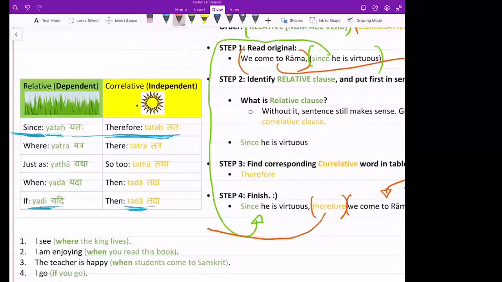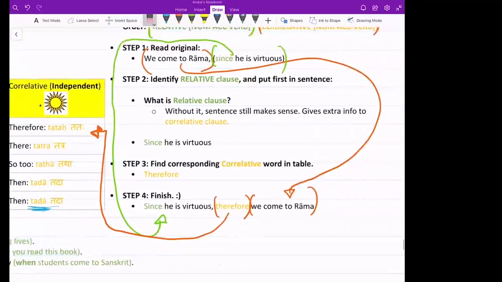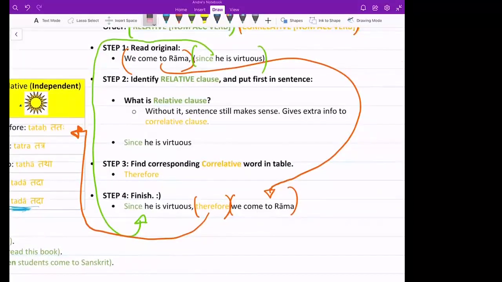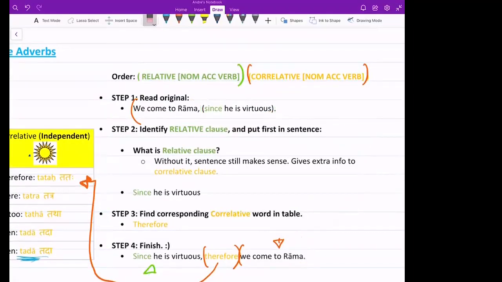We simply compared it right there. If the word since, yataha, is there in Sanskrit, then you use the word tataha to fill in the blanks. Since he is virtuous, therefore we come to Rama. So this is the Sanskrit way of writing out the sentence. We come to Rama since he is virtuous.